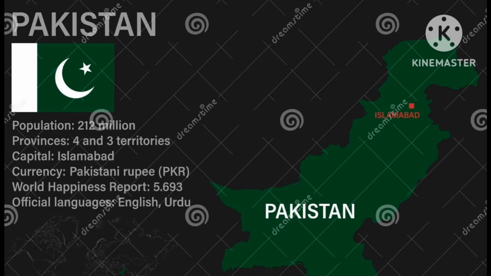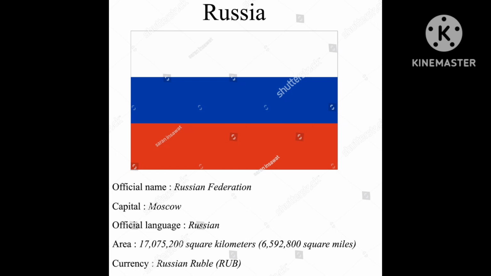And the next country is Pakistan. The capital of Pakistan is Islamabad and its currency is Pakistani rupees and the official languages of Pakistan are English and Urdu. The world map of Pakistan is also shown on the screen and the flag also. The next country is Russia. The capital of Russia is Moscow and its currency is Russian ruble and the official language of Russia is Russian and the flag is also shown on the screen.